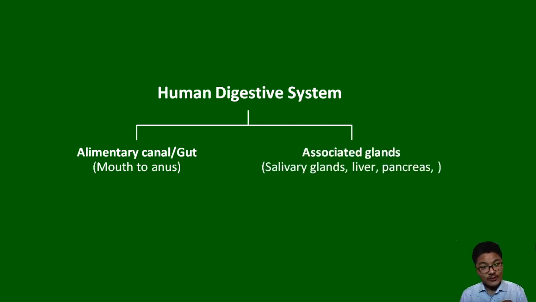It is also associated with glands, which are essential for releasing digestive enzymes or digestive juice. We have salivary glands, we have the liver, the largest gland, and the pancreas, a compound gland, an exocrine gland as well as an endocrine gland.